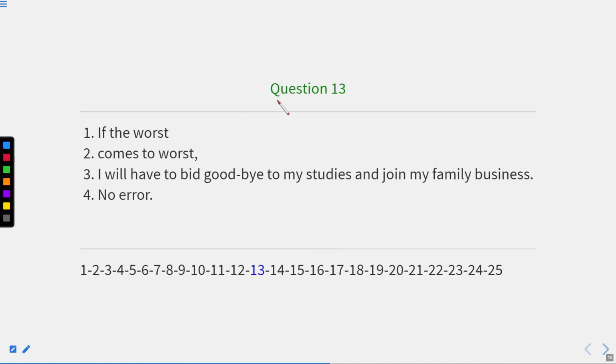Now we'll discuss question number 13. If the worst comes to worst, now worst is the superlative degree of bad. So we know well that worst is actually the superlative degree of bad. Bad, worse, and worst. And we know well that before a superlative degree, we need to always use the. If the worst comes to worst, now worst is also a superlative degree. Okay, now before worst, we need to write the.